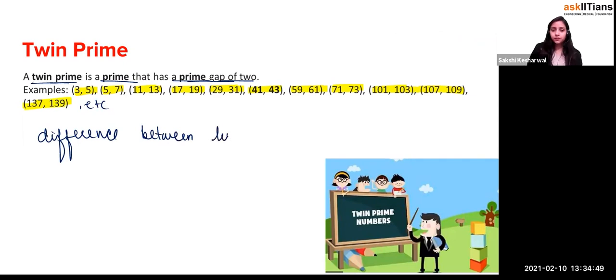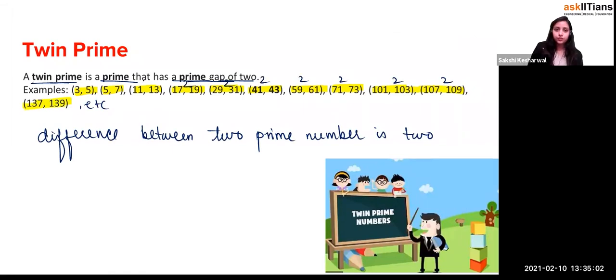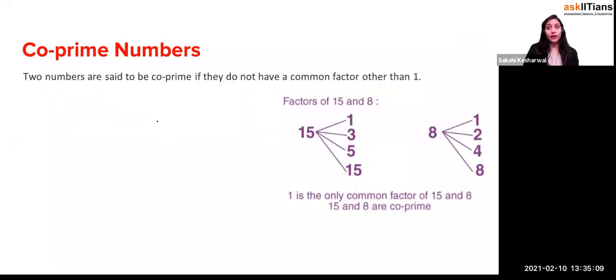two prime numbers is 2. You see that the difference is 2, difference is 2, difference is 2, difference is 2. So these are said to be what? Twin primes. Now let's come to co-prime numbers.